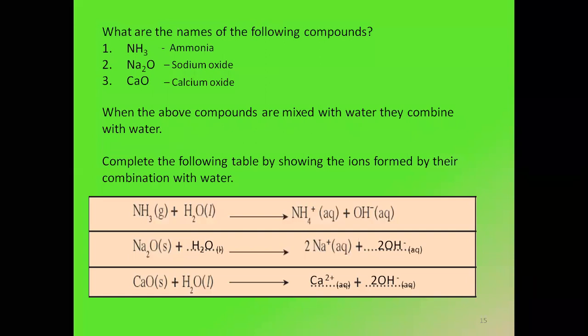So with this, we understand what are acids and bases according to Arrhenius theory. Now we are going to learn classification of acids and bases.